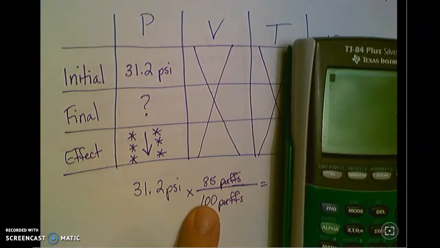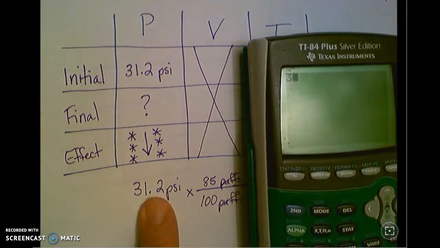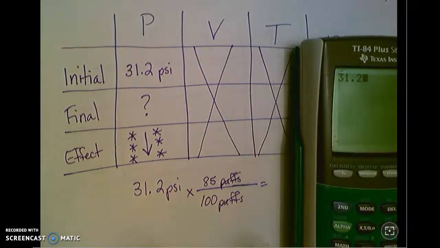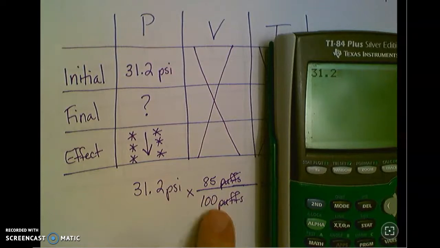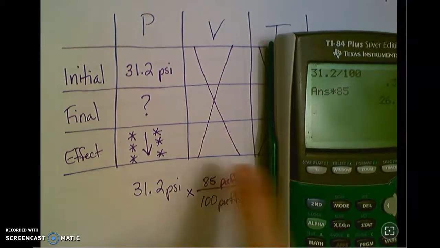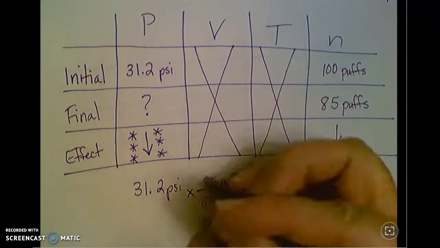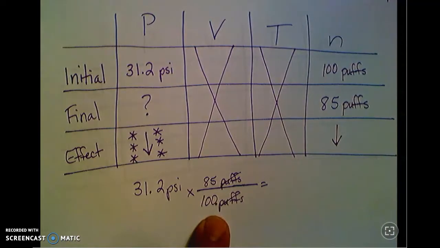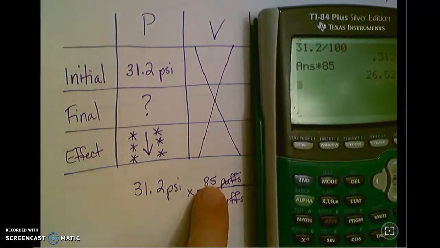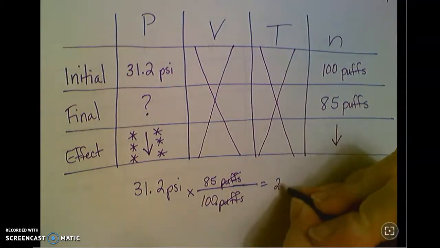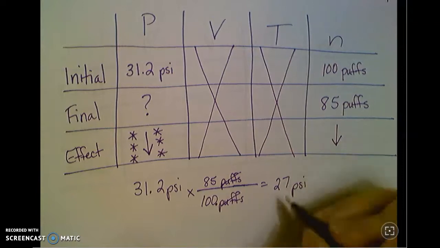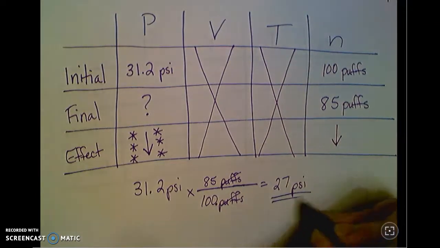So doing the math, I've got 31.2, and just like doing a conversion anytime, I'm going to divide by what's on the bottom, so divided by 100, and I'm going to multiply by what's on top. And I'm going to get 26.52. So I'm going to pretend that that's exactly 100 so I can keep my sig figs. This has 2 sig figs. I'm going to round that to 27 psi. And so there is my answer.